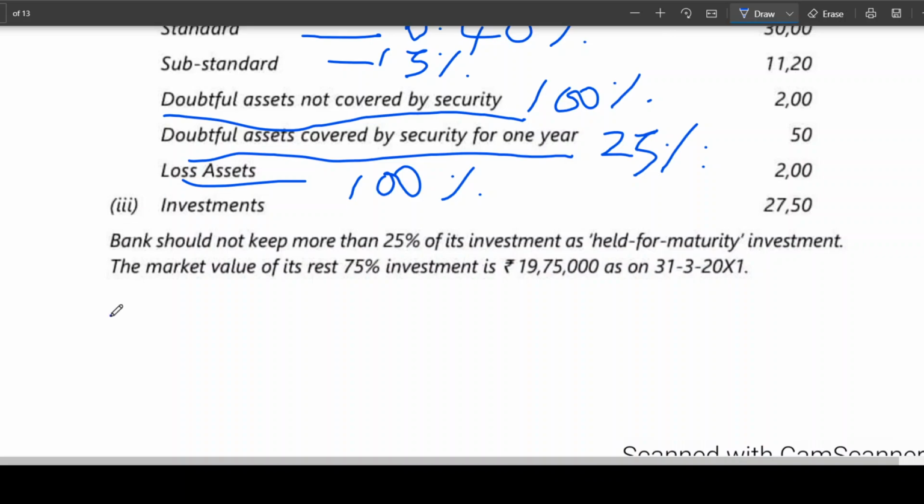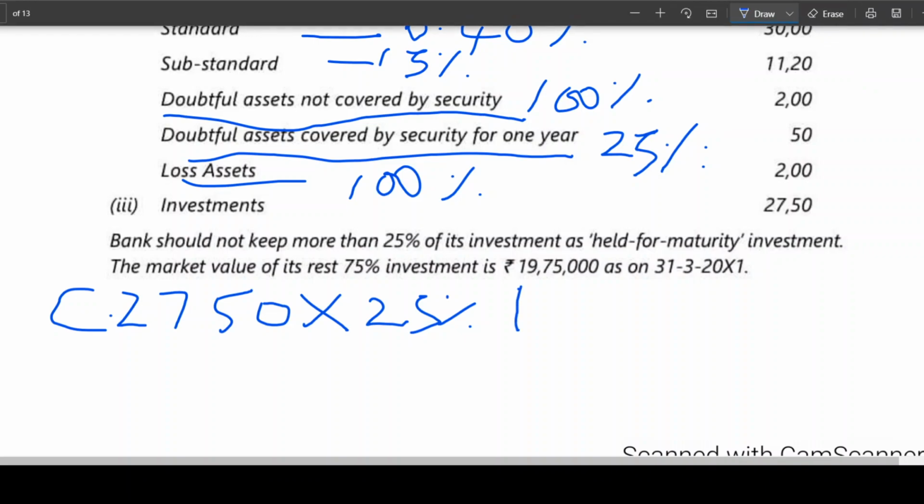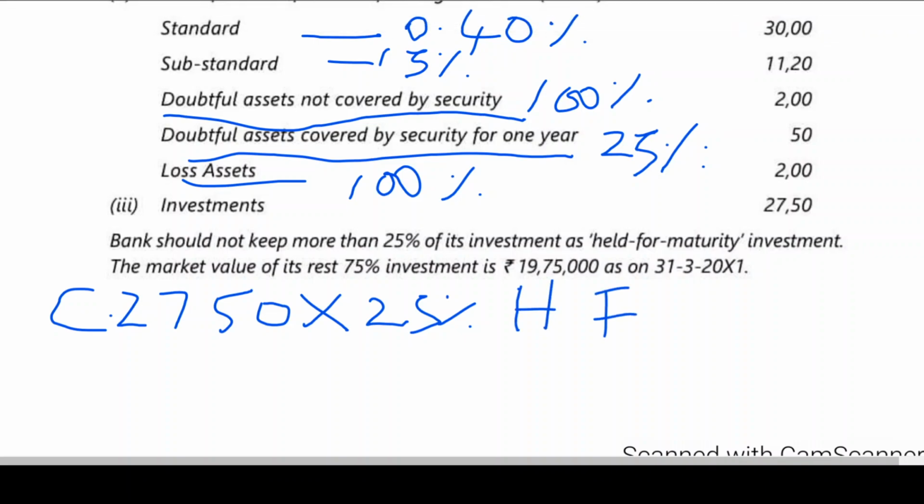See, 2750 held for maturity. If you take a calculator, 2750 into 25% is coming to how much? 687.5. This will be taken as book value.